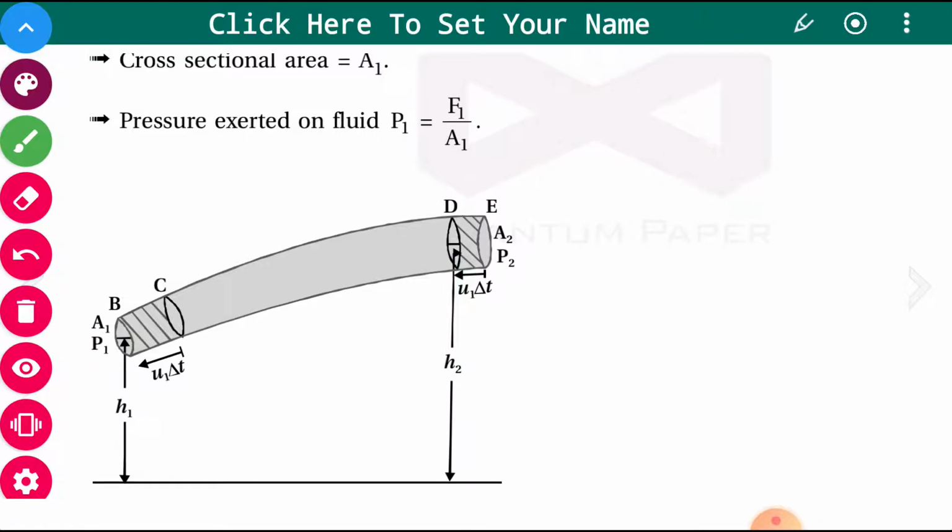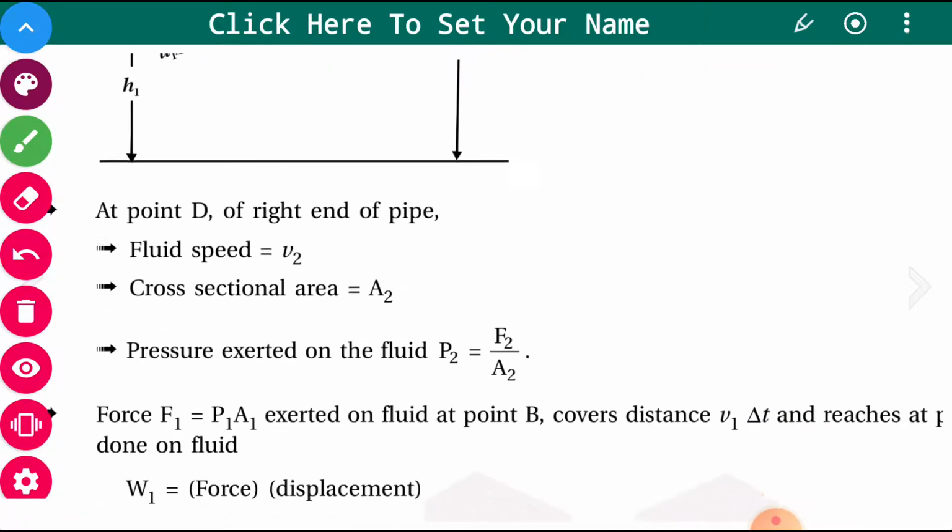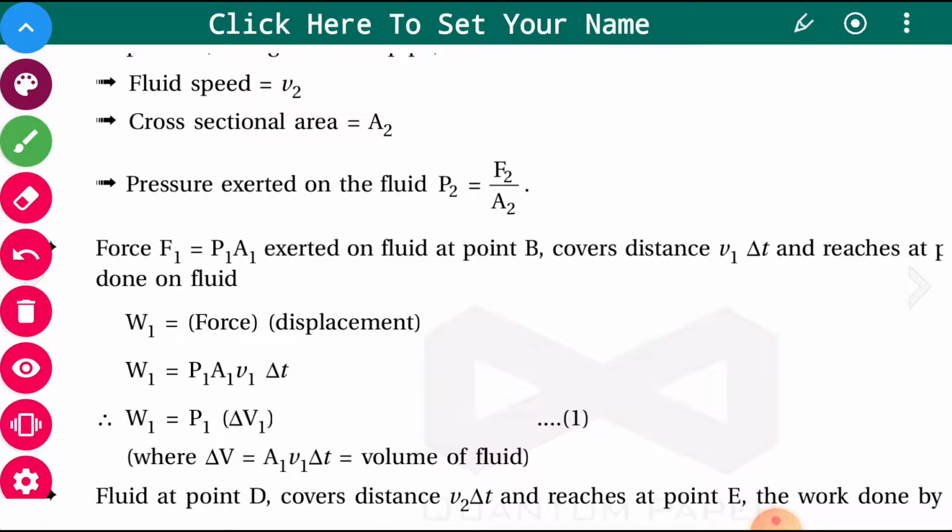For the second end, you can understand easily that the pressure is P2, the area is A2, and the height of the end is H2 from the ground. So P2 is F2 upon A2. F1 is equal to P1 into A1, because P1 is F1 upon A1. Now see, the force F1, that is P1 into A1, is exerted on the fluid at point B.